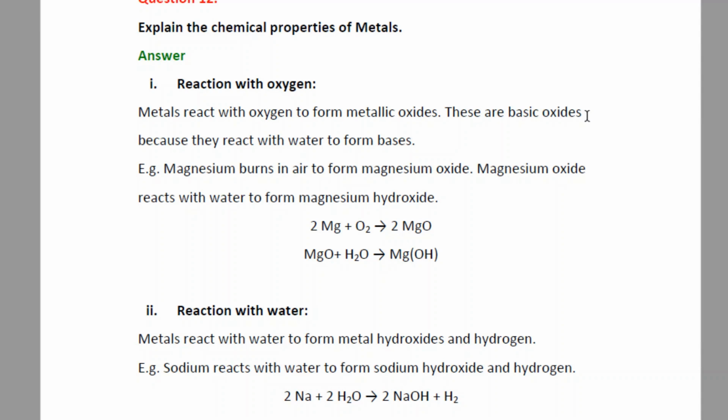Now these metallic oxides are basic in nature because they react with water to form bases. As we have seen earlier, when metals react with oxygen, they produce metallic oxides which are basic in nature. Example, again, magnesium burns in air to form magnesium oxide, and this magnesium oxide when it reacts with water forms magnesium hydroxide.